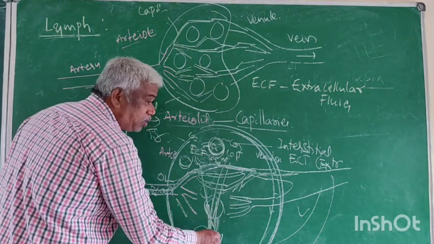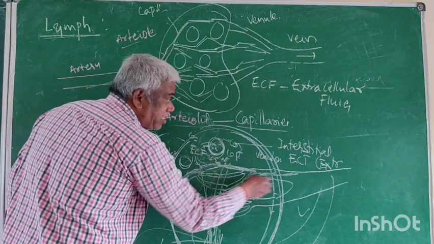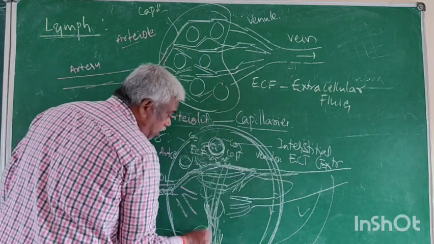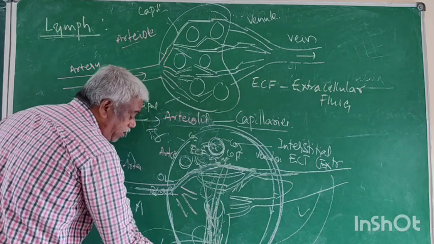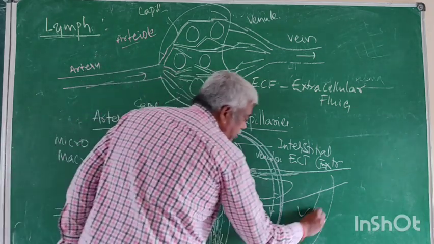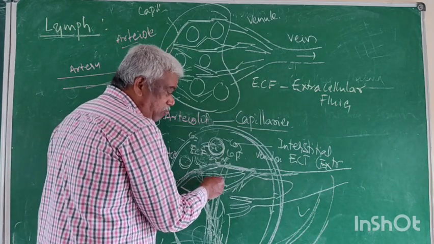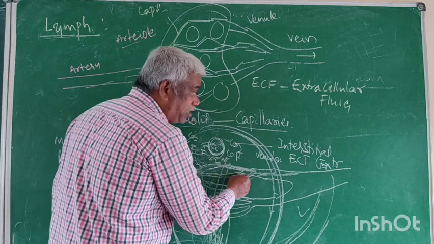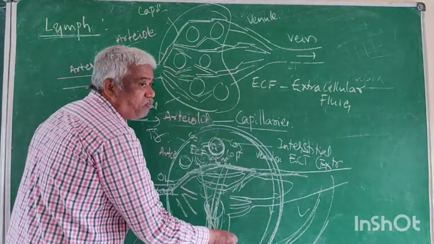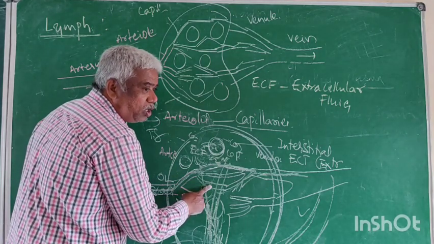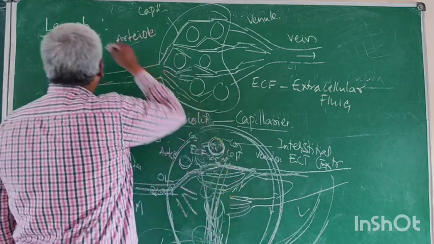ఇది ఒక capillaries. ఈ capillaries అన్ని కలిస్తే ఒక blood vessel ఫామ్ అయింది. ఈ capillaries అన్ని కలిస్తే vein అనే blood vessel ఎలా ఫామ్ అయిందో ఇక్కడ ఇంకొక capillaries ఉన్నాయి. These capillaries together form a blood vessel that is called lymph vessel. ఇప్పుడు ECF, some ECF is collected by capillaries of veins. Remaining ECF is collected by lymph. The ECF which is collected by lymph vessels is called lymph.